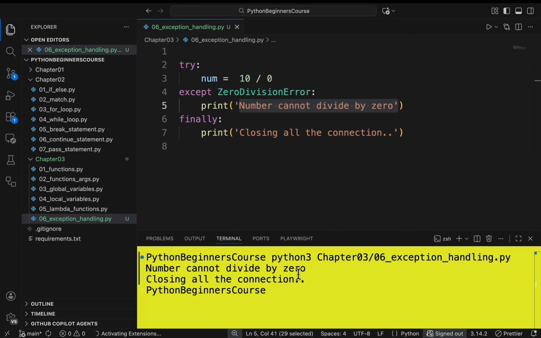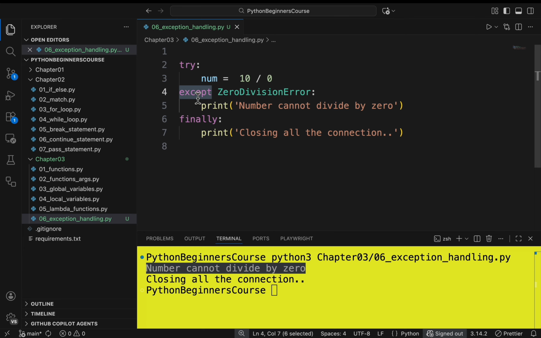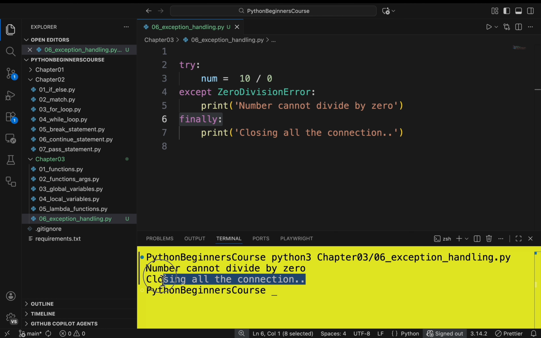It should print the output: number cannot be divided by 0. And if you see here, firstly it is printing number cannot be divided by 0. That means there was an error in the try block and it was caught by the except block, and then the finally code block is getting executed. We are able to print closing all the connections.